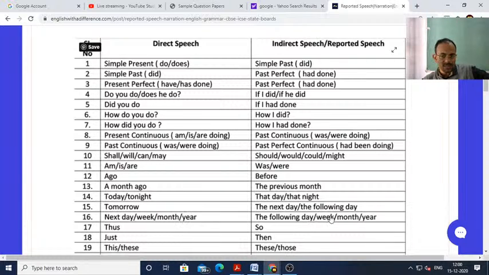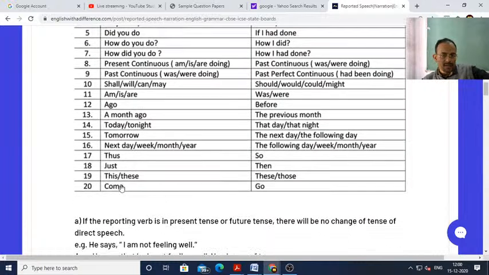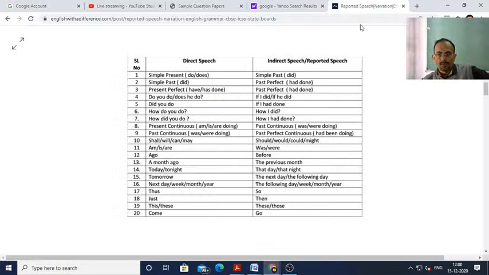Next year means the following year. And then you can see here, thus becomes so. Just becomes then. This or these becomes that or those. And come becomes go, in certain cases.